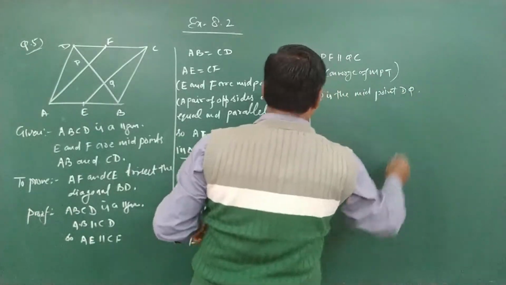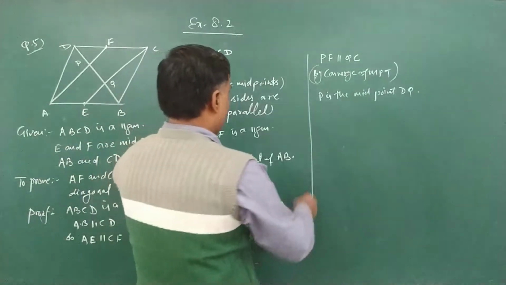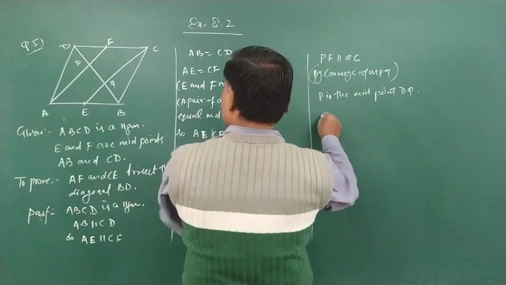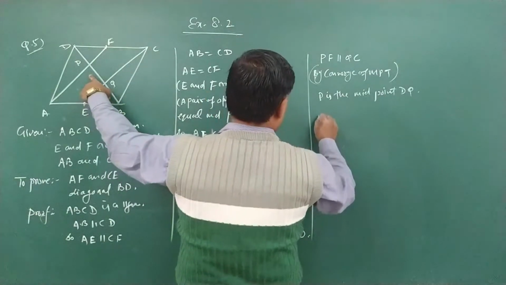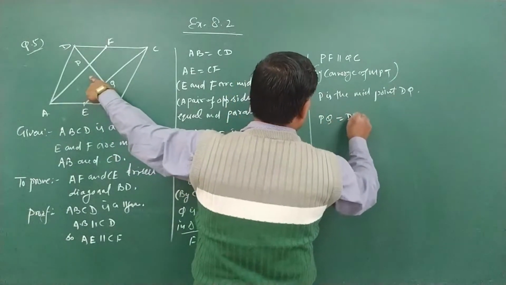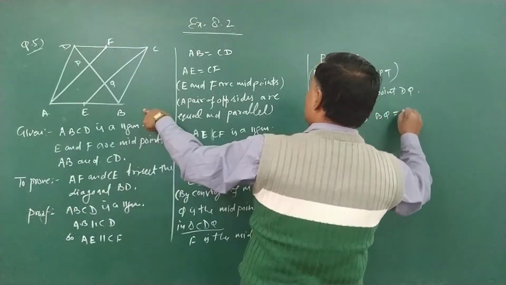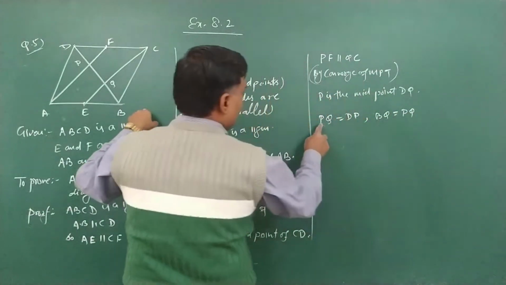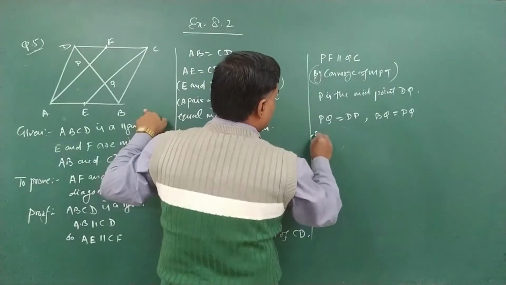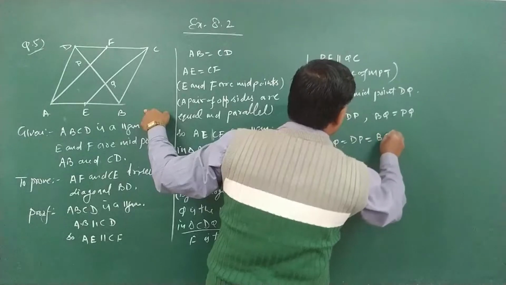If P is a midpoint of DQ and Q is a midpoint of PB, so we can say PQ is equal to DP and BQ is equal to PQ. So we can see here PQ is common. So we can say PQ is equal to DP is equal to BQ.